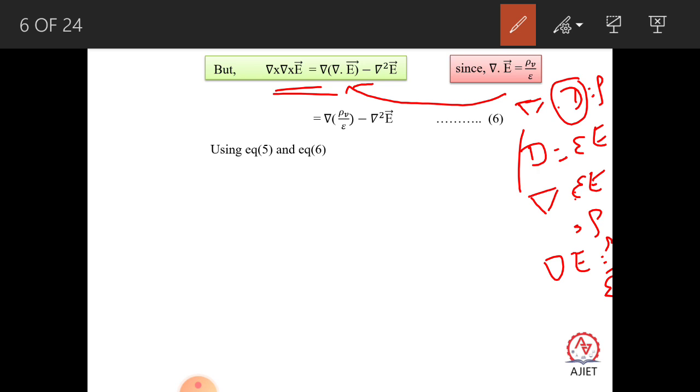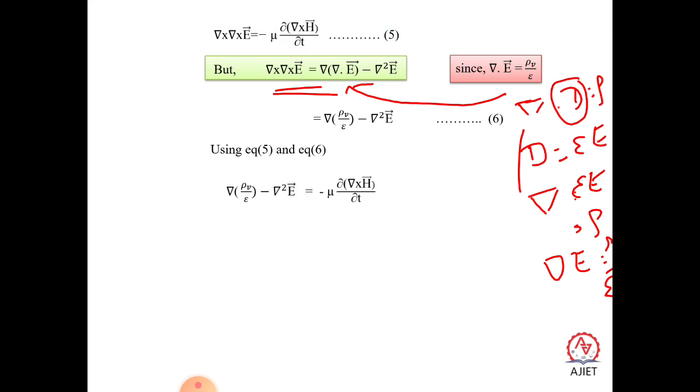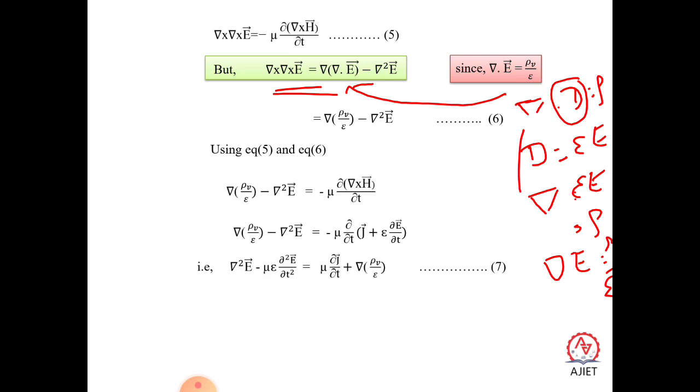Now using equations 5 and 6, so this is 5 and this is 6, we get del of rho V by epsilon minus del square E is equal to minus mu into dou by dou t of curl of H. So we know del cross H can be J plus epsilon dou E by dou t. So that is from the Maxwell equation.